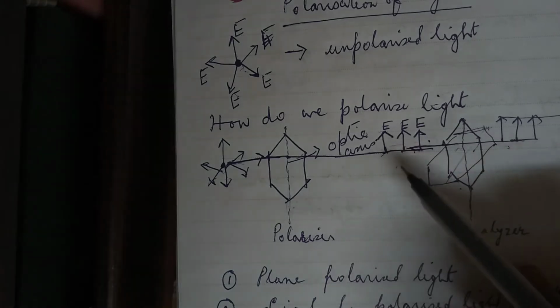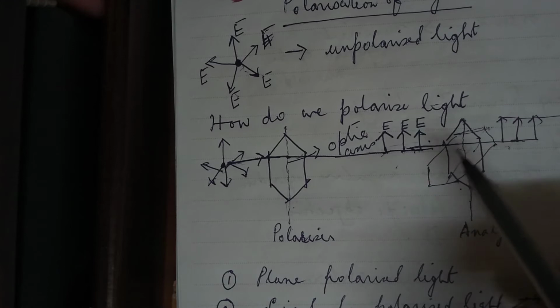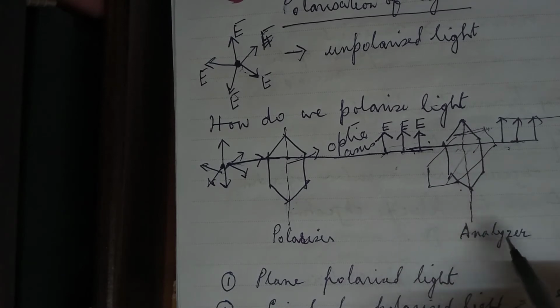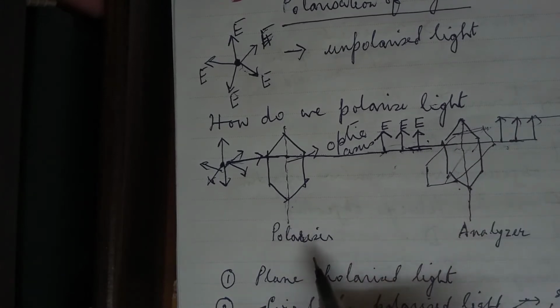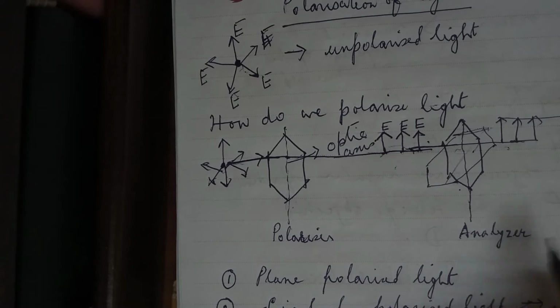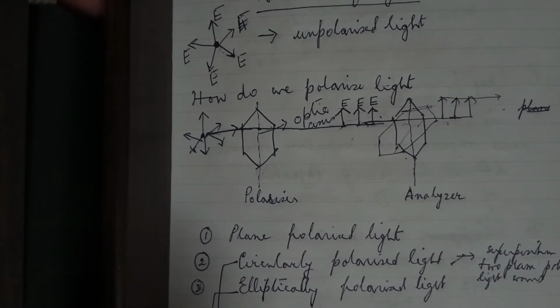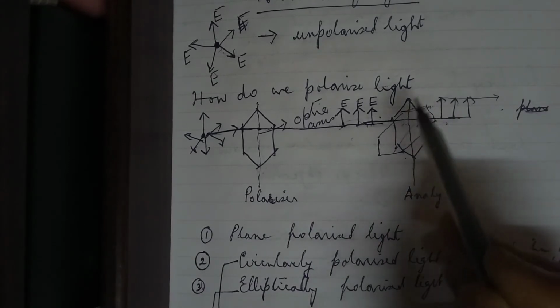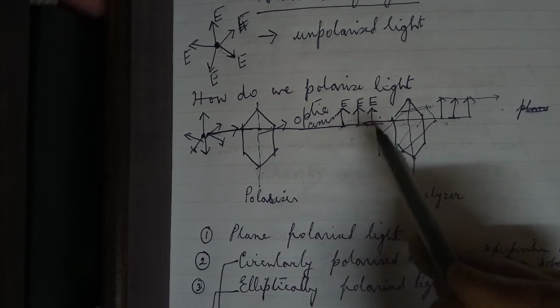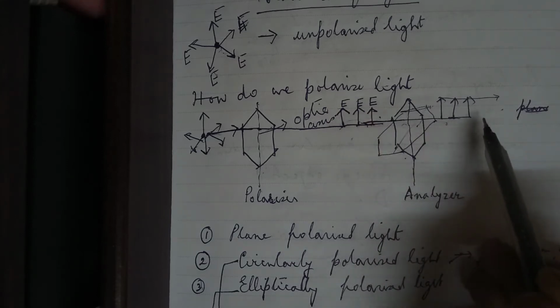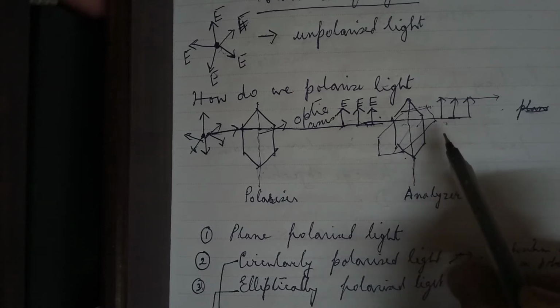This will be possible if we use another tourmaline crystal, which we call the analyzer. The first one is the polarizer, the second one is the analyzer. And if we turn the analyzer around, whenever the optic axis is parallel to the electric field component, that electric field component will pass through, and the other fields will be blocked.